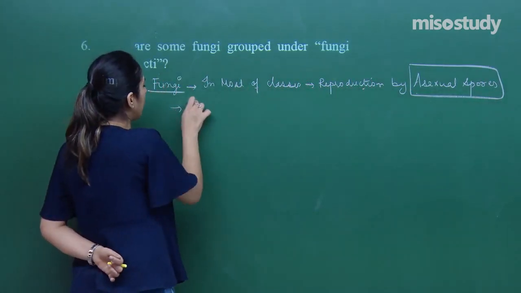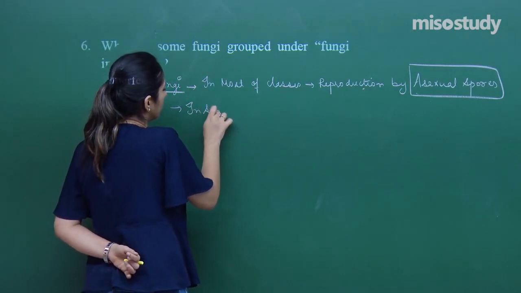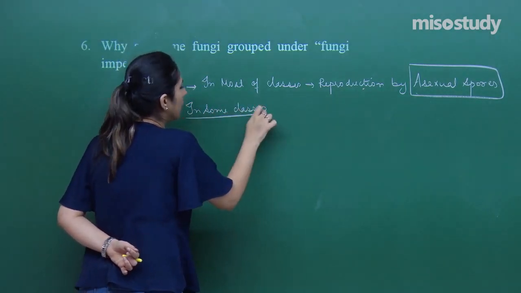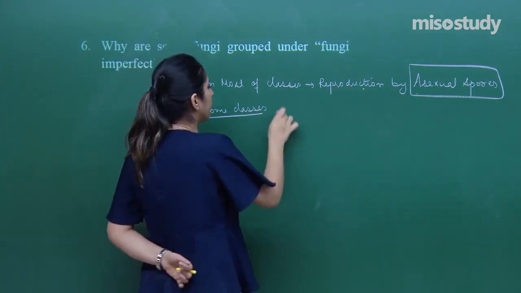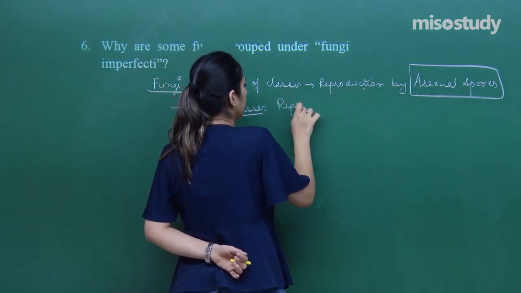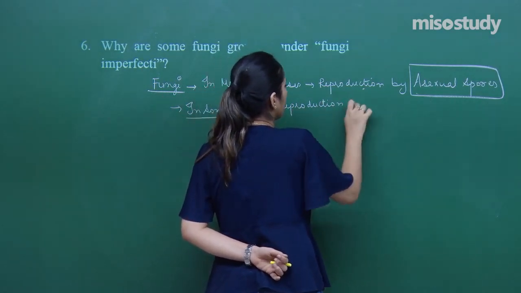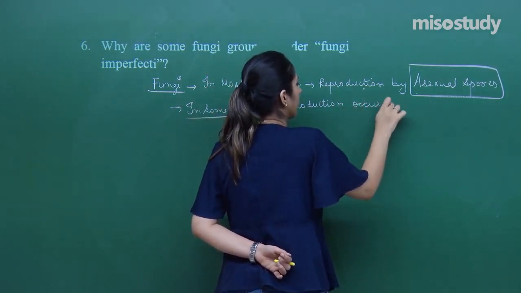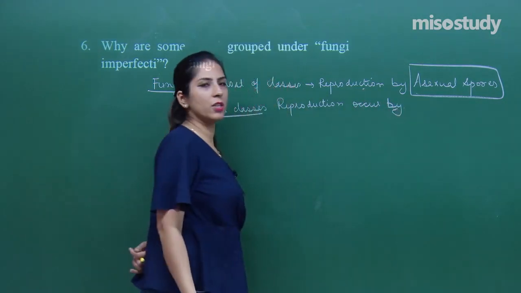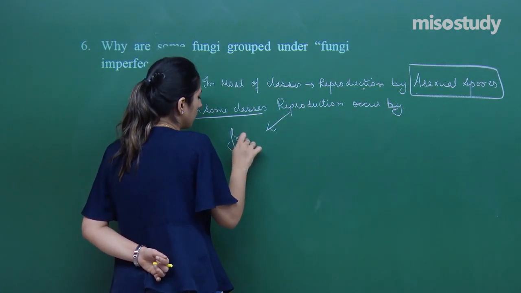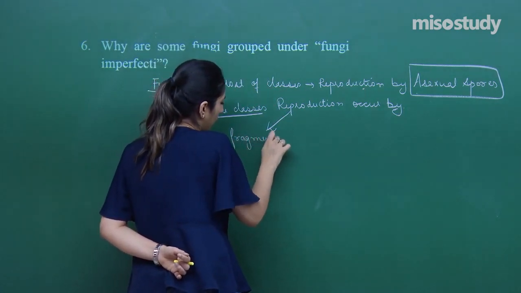Whereas in some classes, reproduction happens by, or occurs by, 1. By fragmentation.